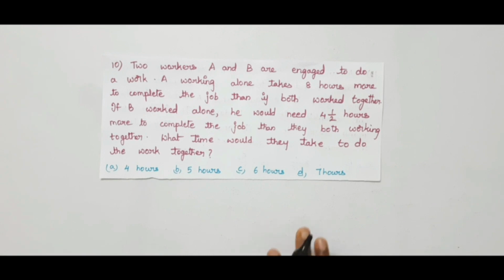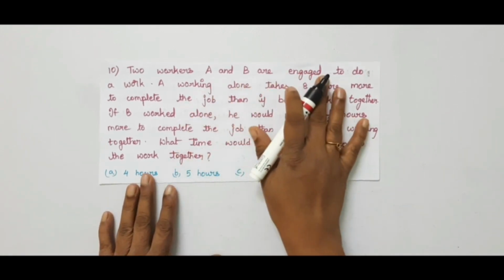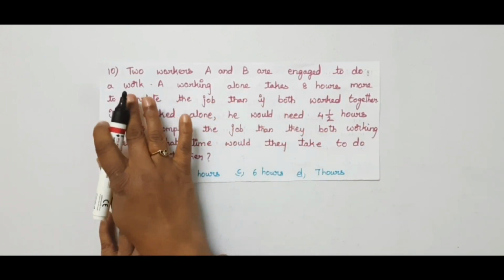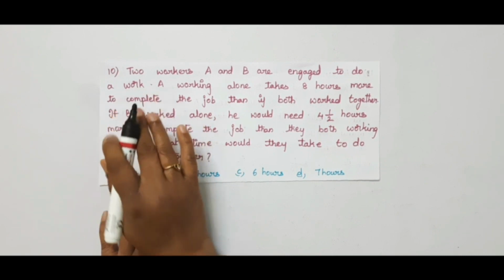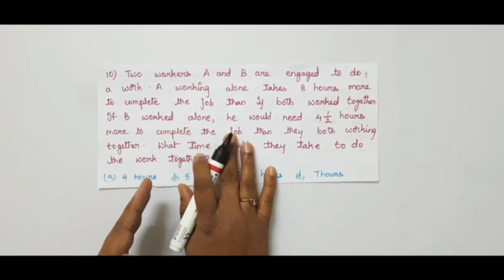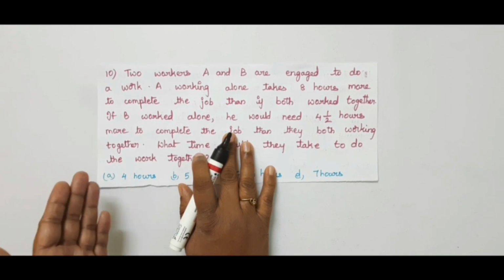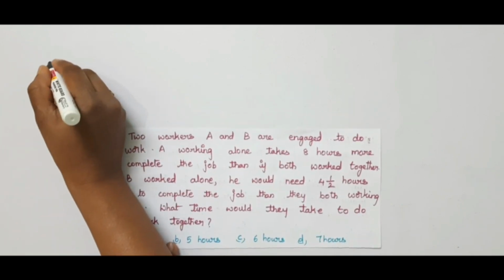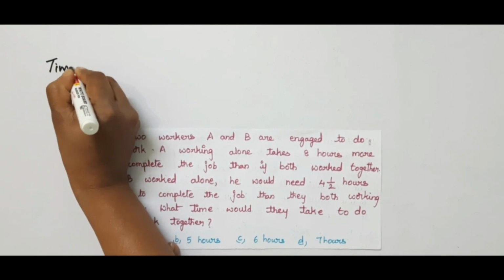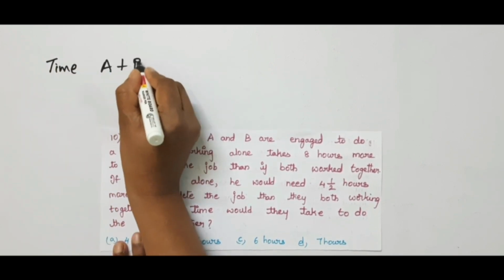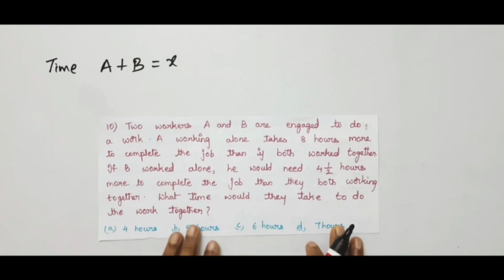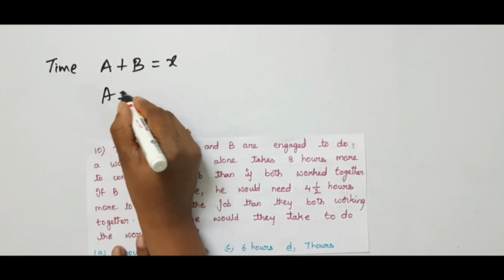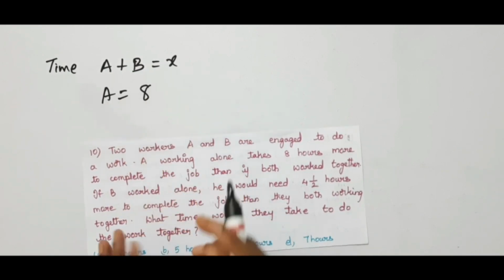In this problem, he has given that both A and B work together to do a work. A took more time than they took to complete the work together. He has to find the time both A and B took together. So let us take the time taken by A and B together as X. Take it as X. And in this sentence he has given that A took 8 hours more than the time they took together to complete the work.